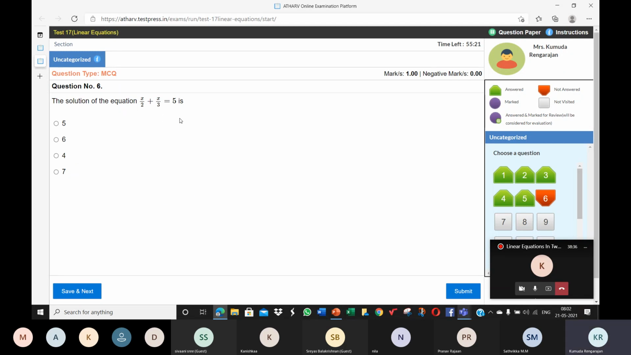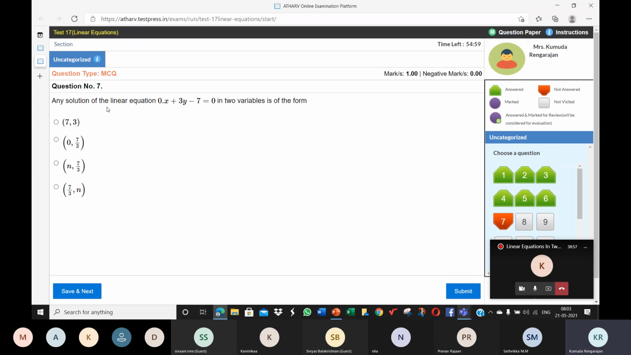The solution of the equation. So you just have to solve this. What do you get? 3x plus 2x, 3x plus 6, so 5x is equal to 6... so 5x is equal to 30. x is equal to 30 by 5, 6. So you just have to solve this equation.